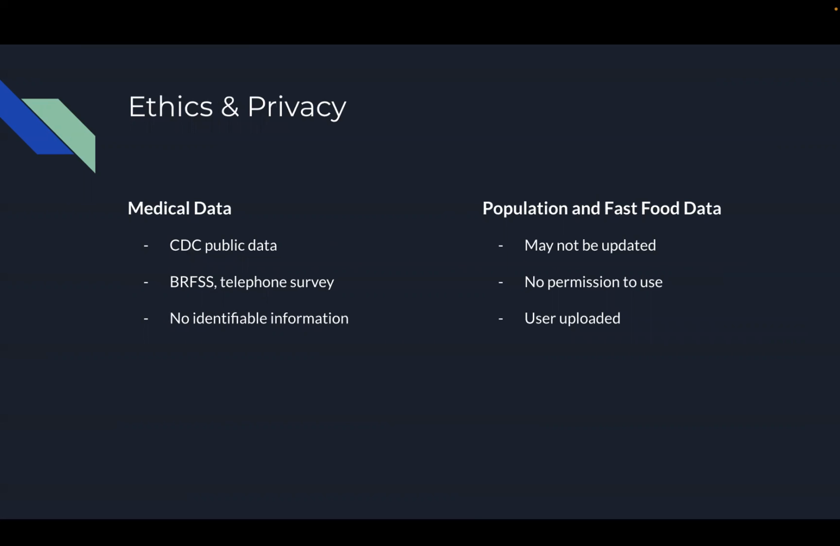So before we jump into the analysis part, let's just go over some ethics and privacy. So there's three sets of data we use: medical data, population, and fast food data. Concerning the medical data, it's CDC public data out for the public to use. There's no identifiable information since this would be counted as medical data. But one drawback of this data is that it is a telephone survey. So it is user reported surveys, and they may not be accurate. Although this data is used by many government agencies to get an idea of their constituents and their health.